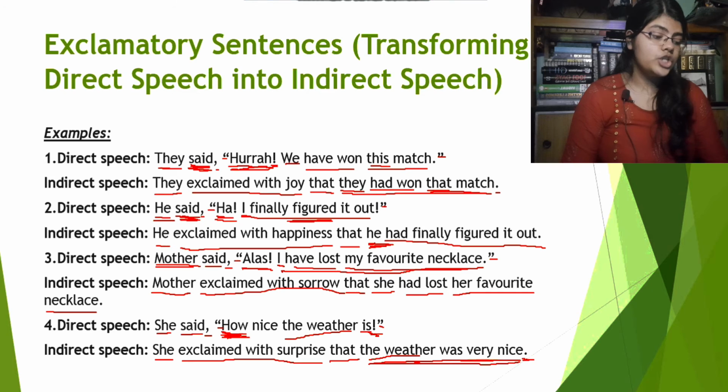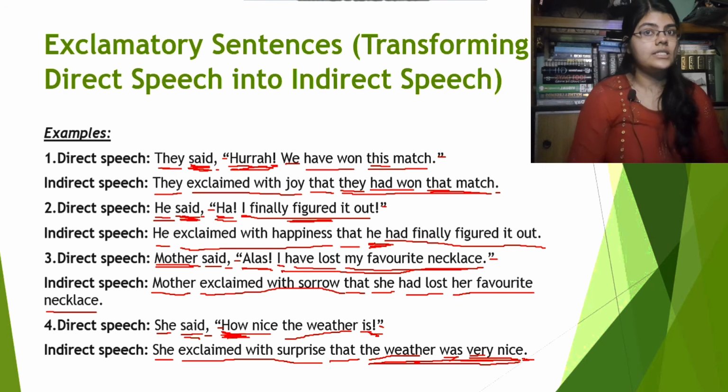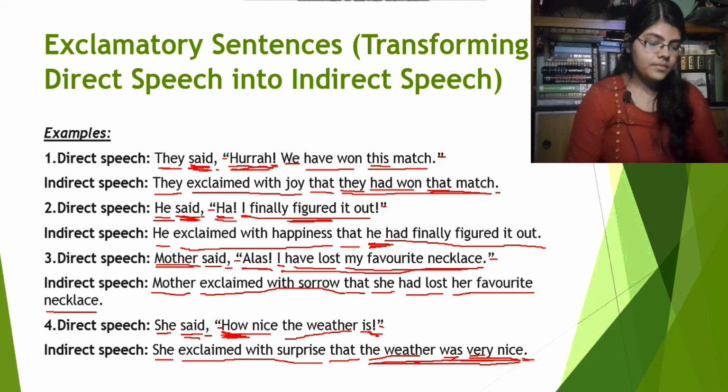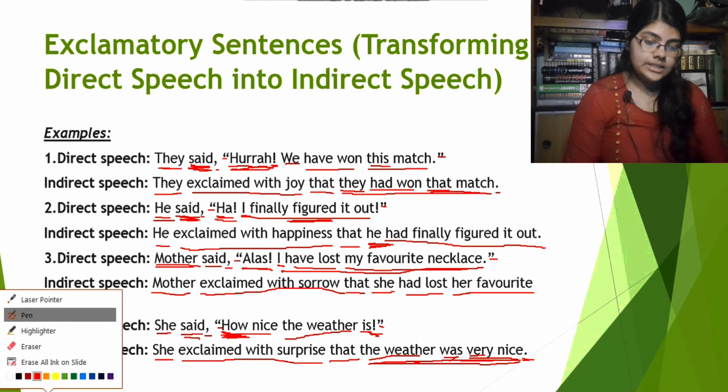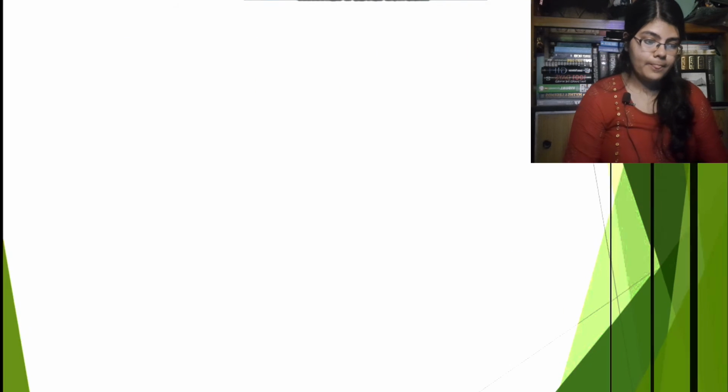"Is" will be changed into "was", because the reporting verb is in past tense. Now, "how nice" will be changed into "very nice", because "how" will be changed into "very", since we have to transform it into an assertive sentence from an exclamatory sentence. Alright, now let's see the next example.